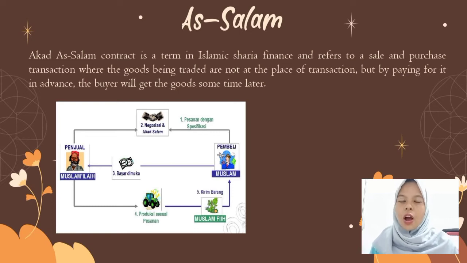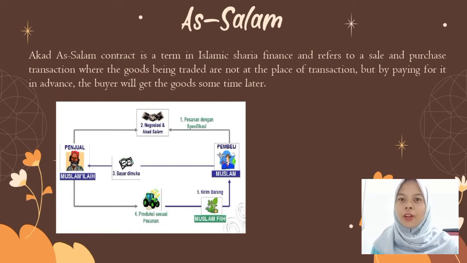An example of a salam contract is the following scenario. You as buyer order 115 souvenirs to be sent in 3 days. This fulfills the definition of a salam contract, which is a sale and purchase contract which, even though the goods have not yet appeared in their form, but as a buyer, you will get them at a later date. In this case, you get them in 3 days.